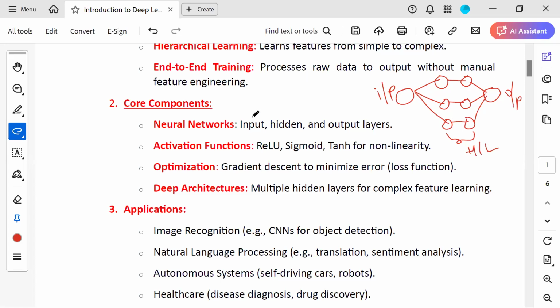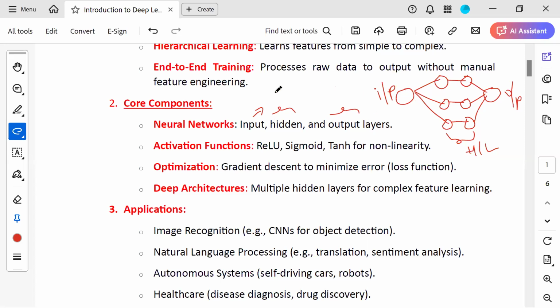Now, what is the purpose of the input layer? It takes input from the user and processes the data by using the hidden layers. Then it will give the output. So this is called the input, hidden and output layer. In neural networks we have 3 layers. We give the input, it is processed in the hidden layers, and the output comes in the output layer.